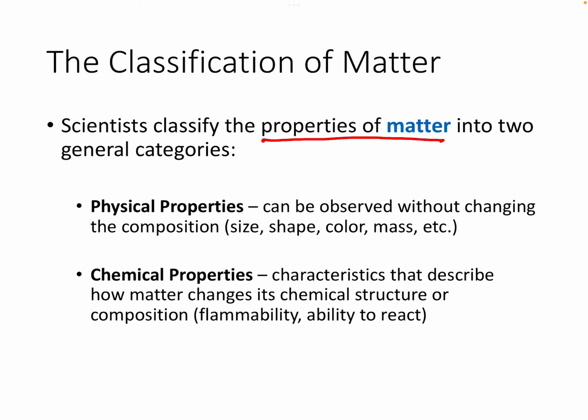Now, let's say I dye my hair. Let's say I dye it red or blonde. That would be a chemical property: my hair can change color if it reacts with a dye. Other examples of chemical properties are flammability, so the ability of something to catch on fire, and then the ability of something to react with something else.